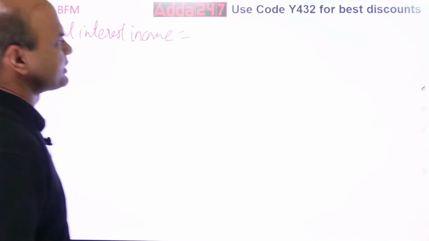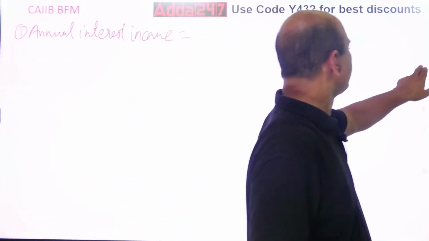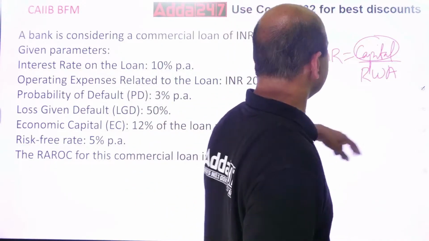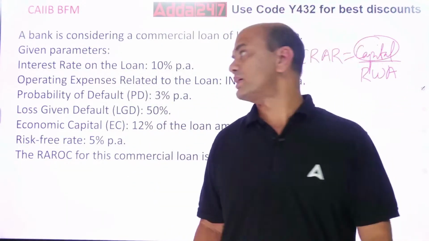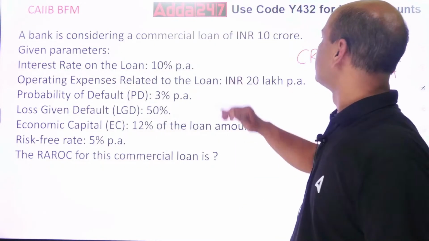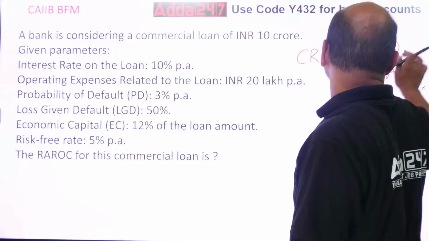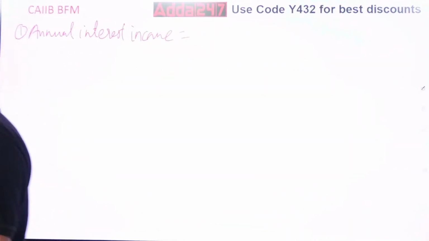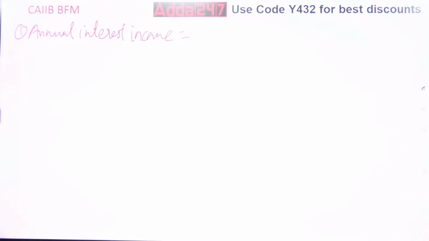Sorry, 10 crores. And what is the rate of interest? Rate of interest given is 10%. So 10 crores, 10%. Find this. Get the answer.